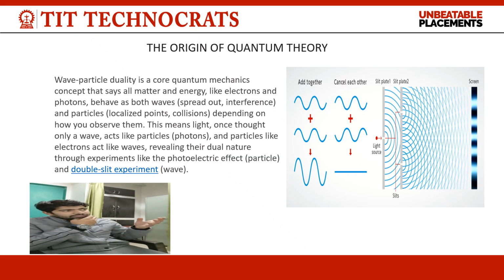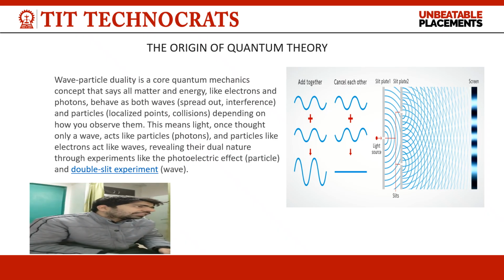If you see the picture in this presentation, two waves are adding.